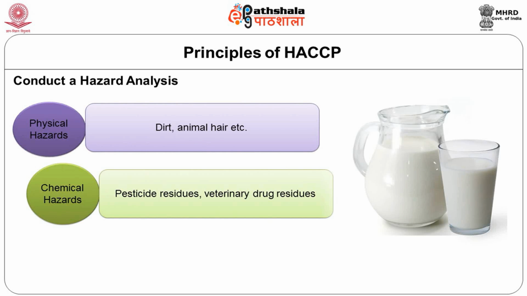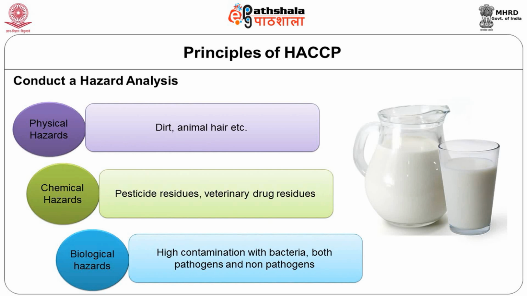Besides these chemical residues, there can also be bacterial contamination. They are present in milk if milking is done in unhygienic conditions. Many a time the udders are not cleaned properly, the personal hygiene of the person who is milking is not very good, or they have not cleaned the utensils properly. All those things also contribute to the biological hazard.